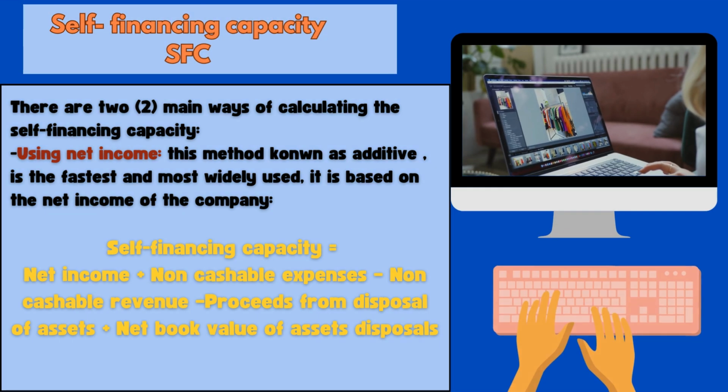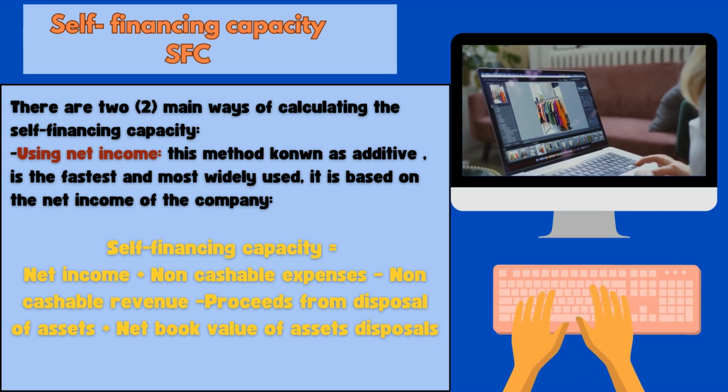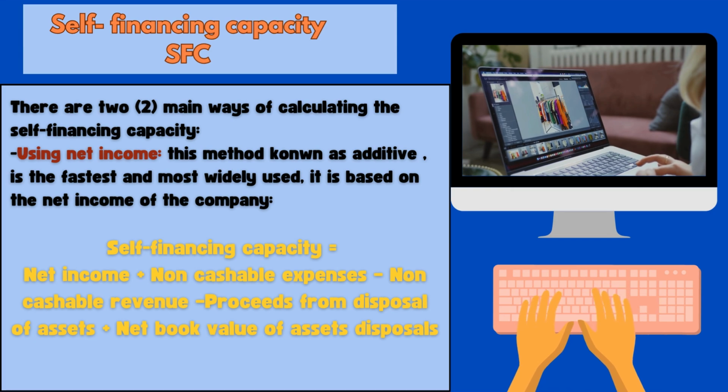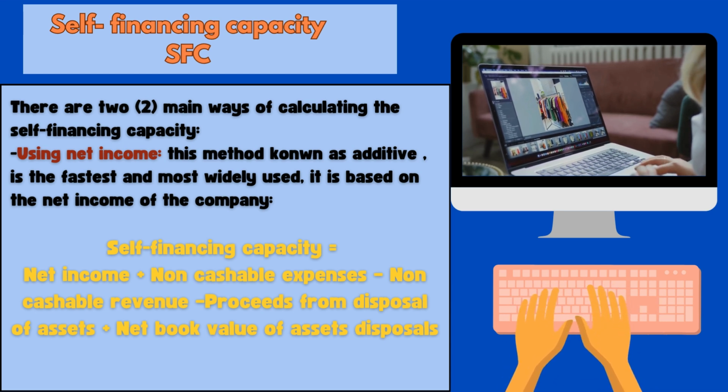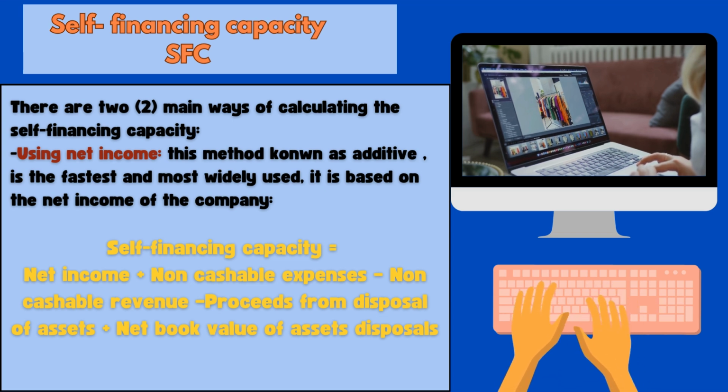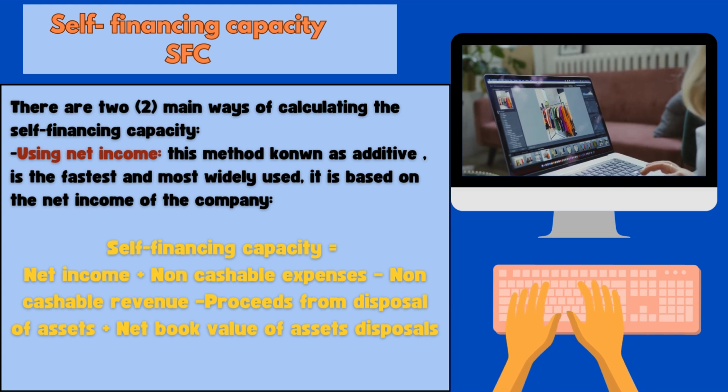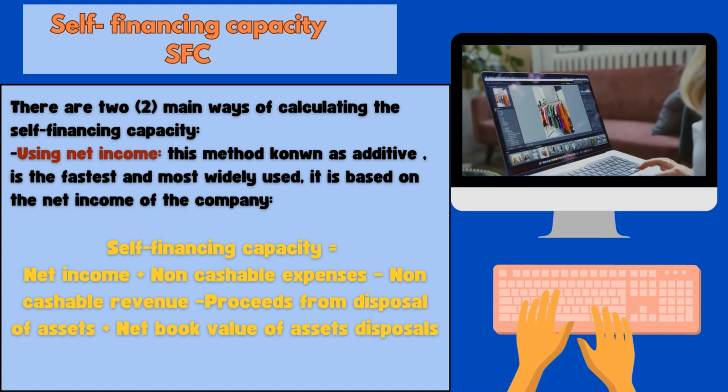After knowing what the self-financing capacity means and knowing the conditions, now we move to how we can calculate this self-financing capacity. There are two main ways of calculating it. The first is through the net income.